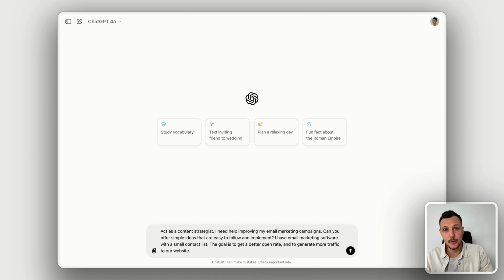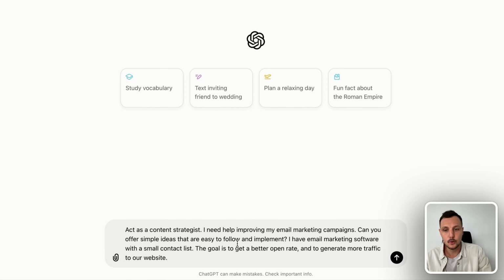Now we're going to use a variation of the same prompt framework that Guido taught us in video 1. Let's see what this could look like. Act as a marketing strategist, that's the role. And then I'm sharing a bit of the problem and the task. So I'm saying, I need help improving my email marketing campaigns. Can you offer simple ideas that are easy to follow and implement?